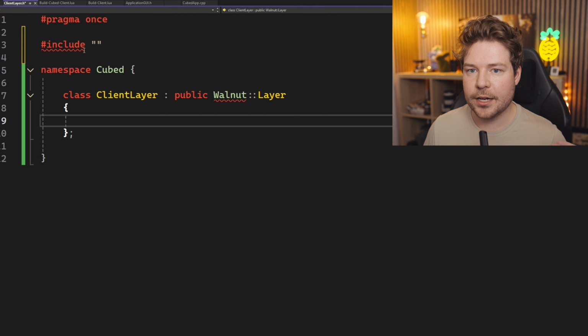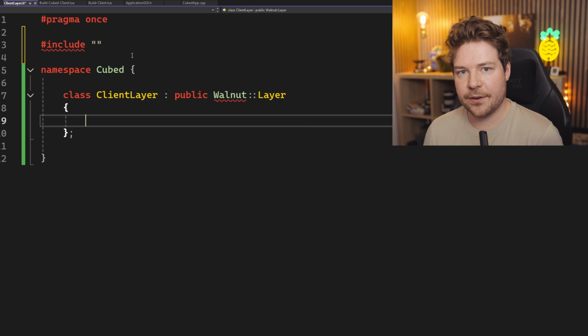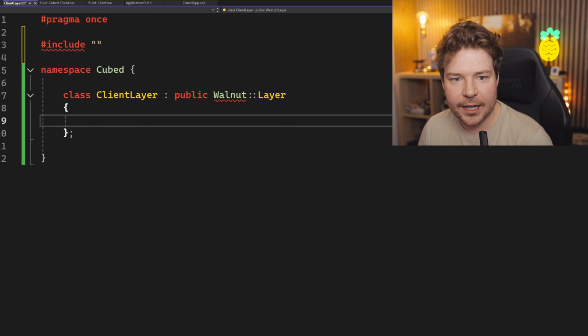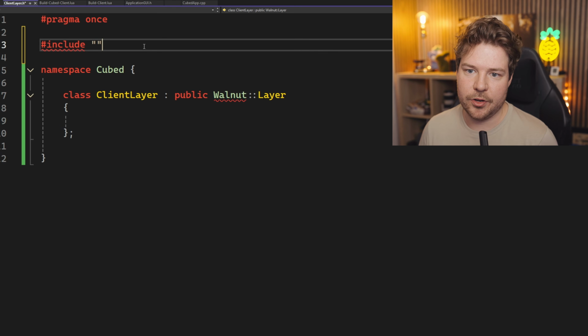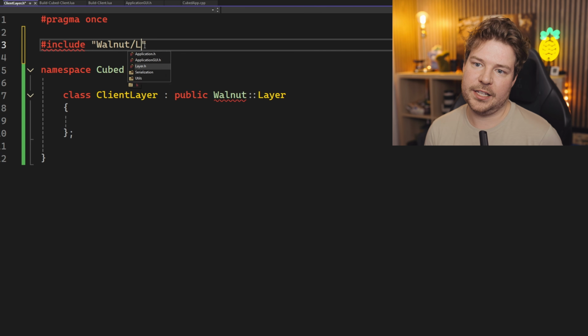So it's something that you can add to your application, and then inside that application loop, every frame is going to call the update function, and whenever there's an event, like a key press, it will also notify you if you want to be notified. So really what it does is it just connects us to that actual core application that we obviously can't modify because it's inside of Walnut and we're not supposed to. So let's include Walnut/layer, I'm guessing.